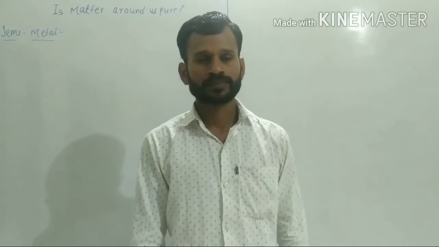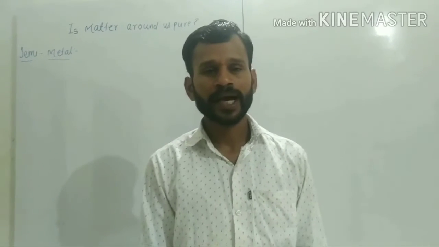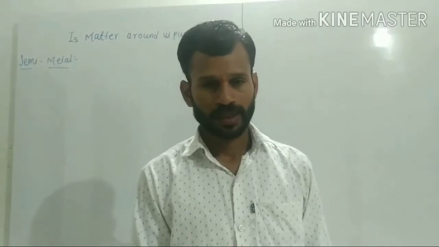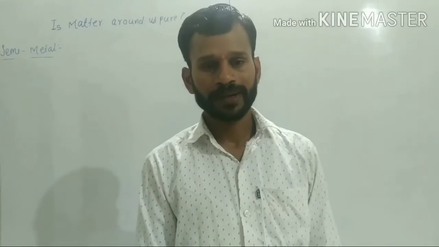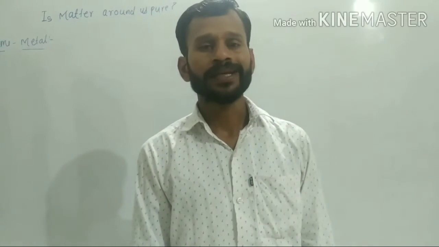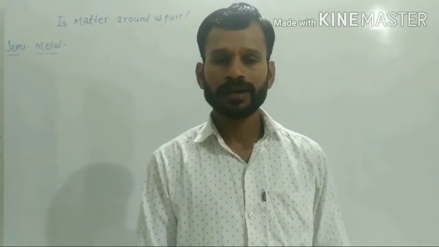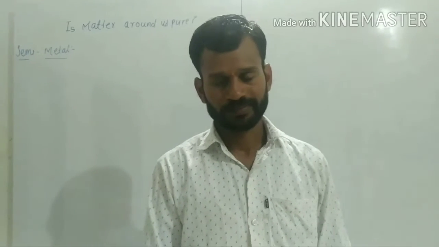Dear students, we already started the chapter Matter Around Us. In this chapter, we already started the concept of elements. In the element concept, we have completed two types of element: the first is called metal and the second is called non-metal.